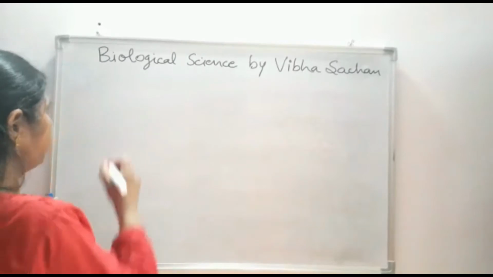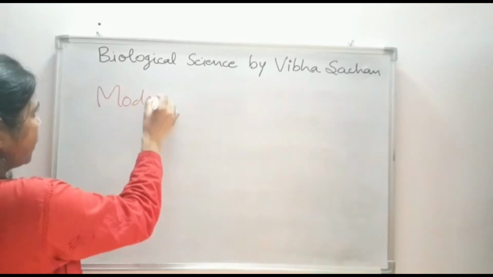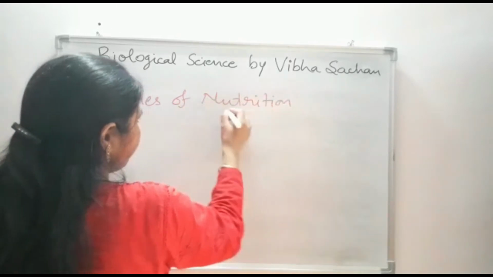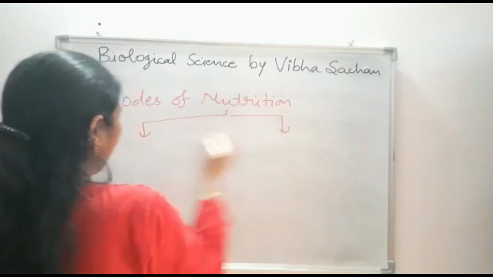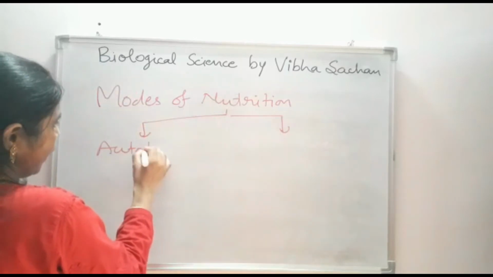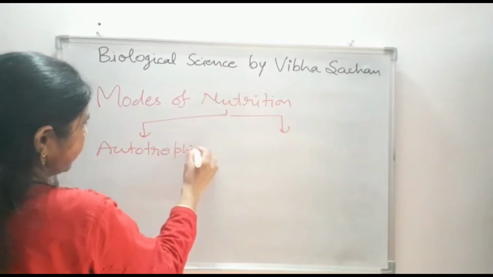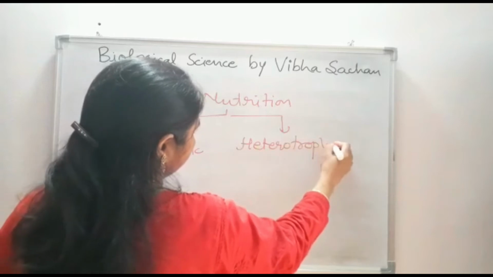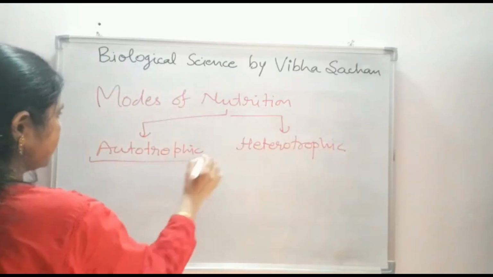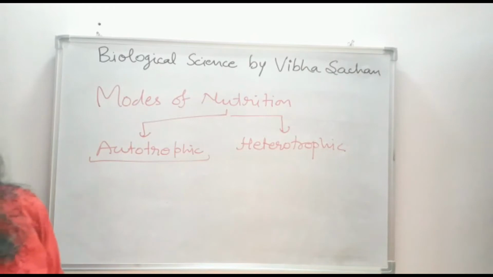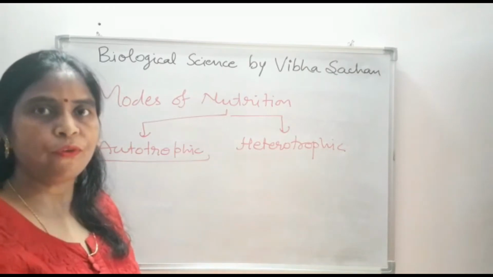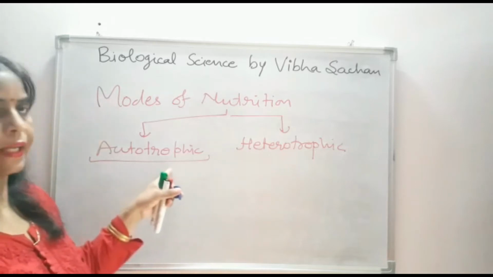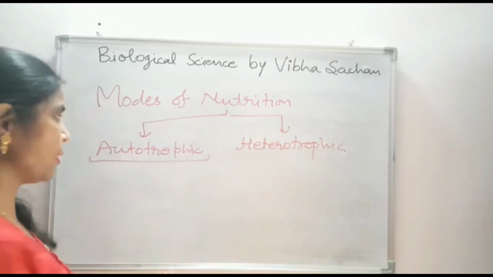After this, the point comes: what are the modes of nutrition? If we are talking about the modes of nutrition, we can categorize them into autotrophic and heterotrophic. Autotrophic means the organisms which can produce their own food by the process of photosynthesis come in the category of autotrophic nutrition.